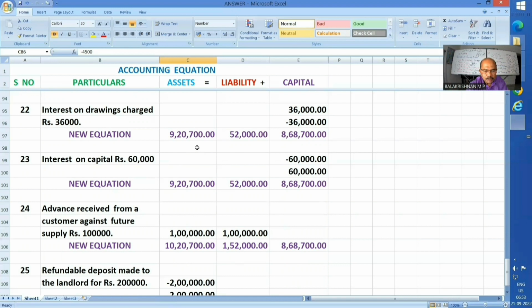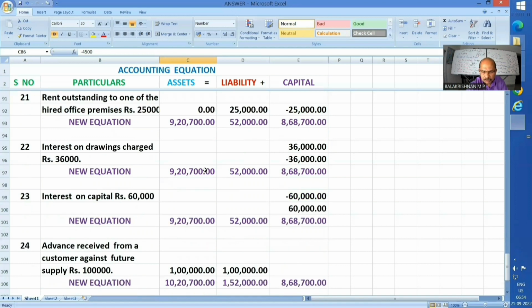From a business point of view, interest on drawings is an income, and any income is added to the capital. As such, I have added it. Now, the businessman is represented as capital in our organization. Okay, he owes me that much money, right? Hence, it is reduced from his capital. Therefore, the net effect is 0 and the amount is the same. The equation holds good as compared to the previous one. Okay, fine.